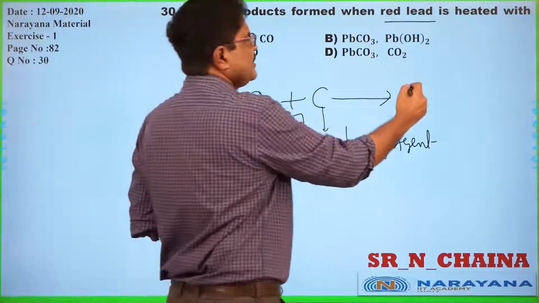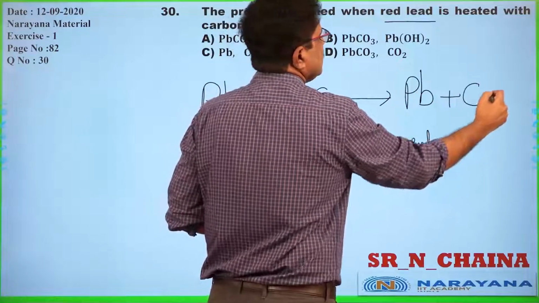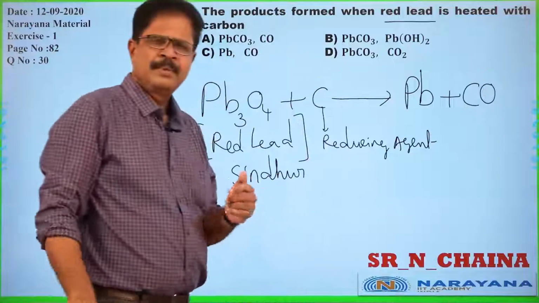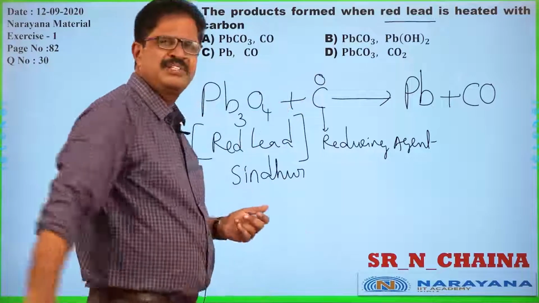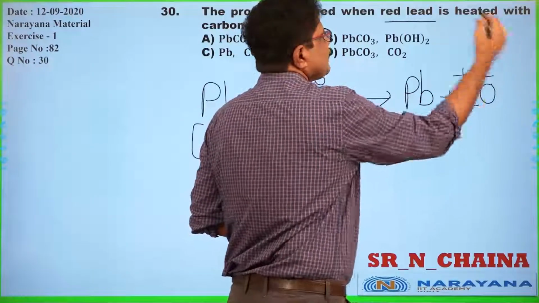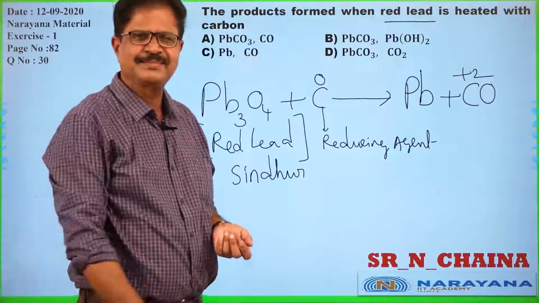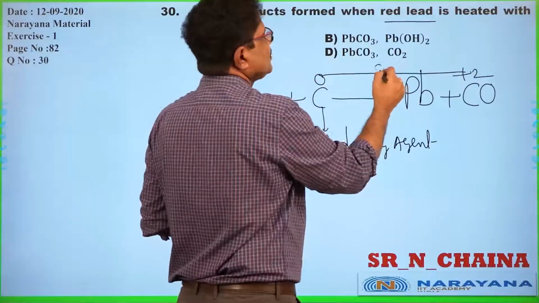So the product is Pb along with carbon monoxide. The thing is, carbon in the elementary state has 0 oxidation state. Now here, +2 oxidation state. 0 to +2, carbon is undergoing oxidation.